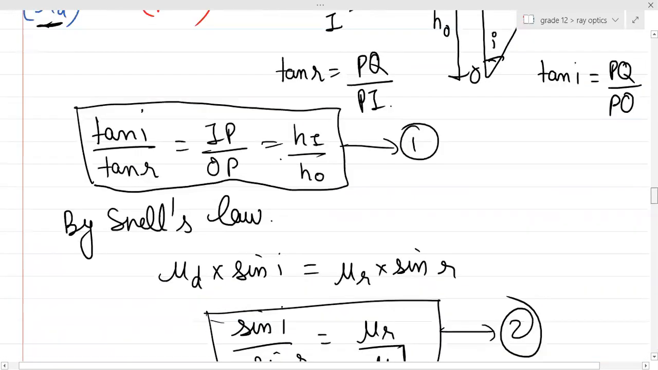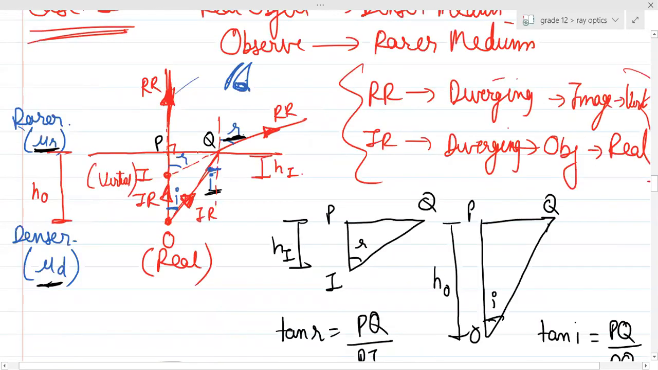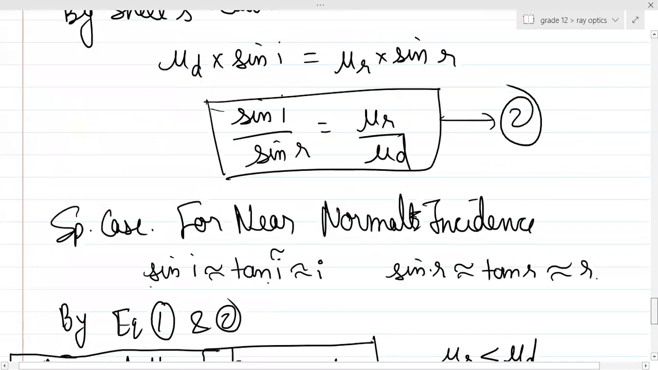And guys, can you see in this particular case, the diagram drawing part is very simple. First ray you need to draw what? First ray is basically the normal incidence, and the second ray is basically going from rarer to denser. You need to think whether it will go away from the normal or towards the normal. Accordingly, you make the image and get the answer.